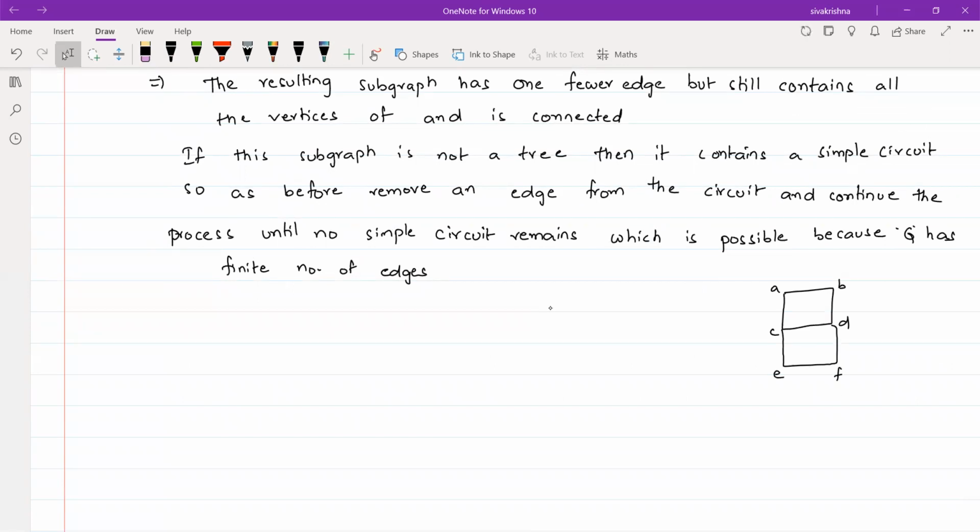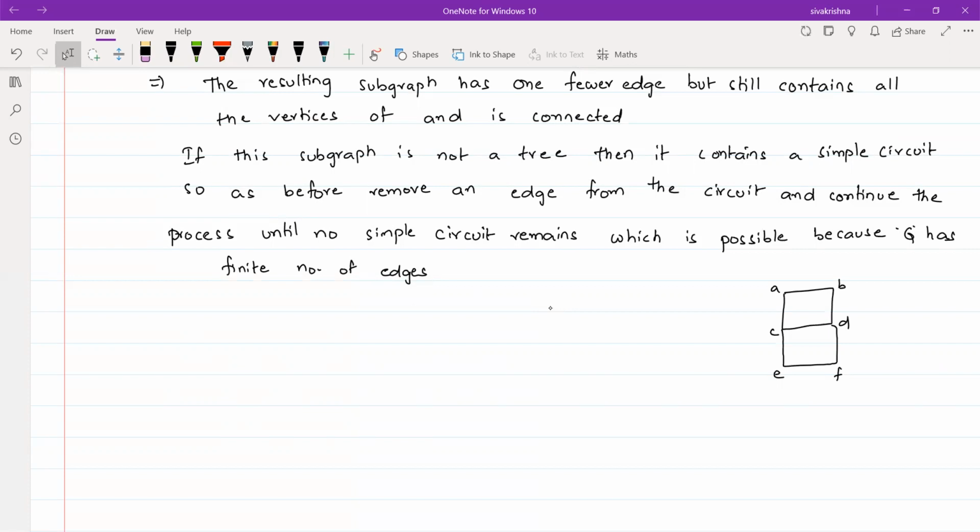Coming to our explanation, this is a graph G. If you observe this particular graph, we have more than one cycle in it. If you remove one particular edge, that is AB, clearly it is not a tree because we still have one more cycle.